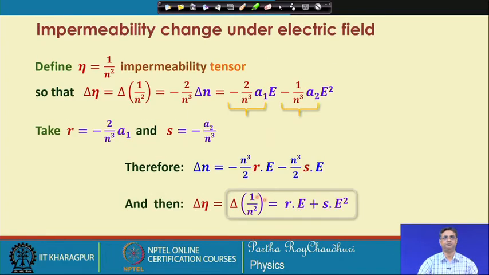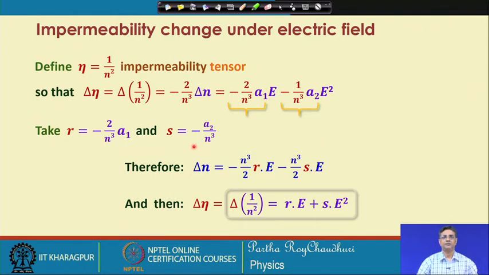Let us now define another quantity, the impermeability, which is 1 upon n square, and evidently this is a tensor. The change in the impermeability, delta eta, is the change in 1 by n square. If you take the derivative of 1 by n square, this gives you two terms.